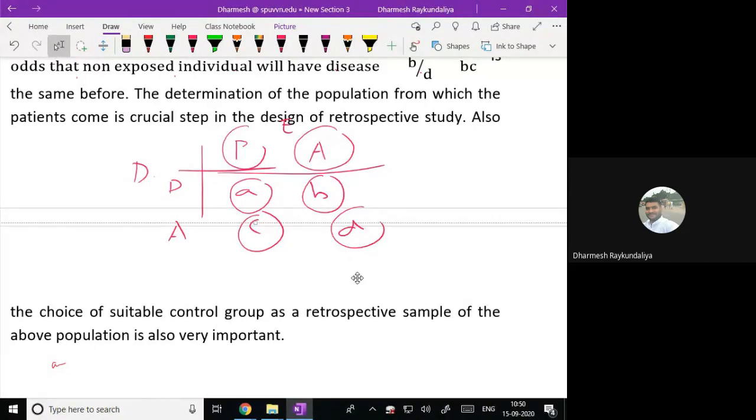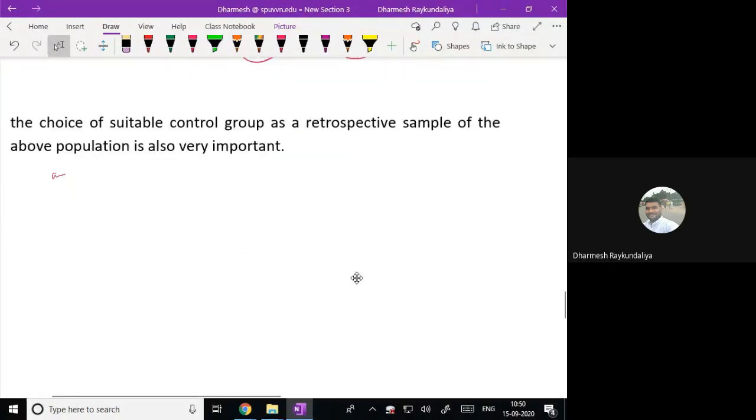Okay, now why do we need to go for the study of prospective study and retrospective study? I told you that if we are using the binary logistic regression, of course when your response is binary, there are three different link transformations you are using for deciding regression models or the impact of the covariates on a response. So the three links which we have discussed are the logit link, probit link, and complementary link.